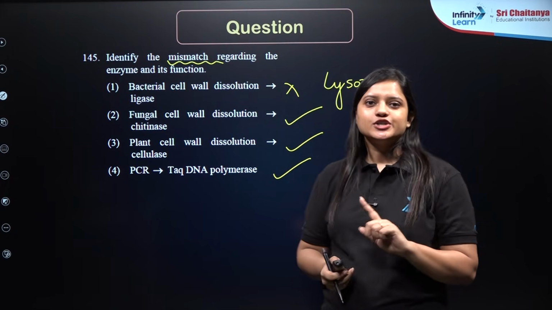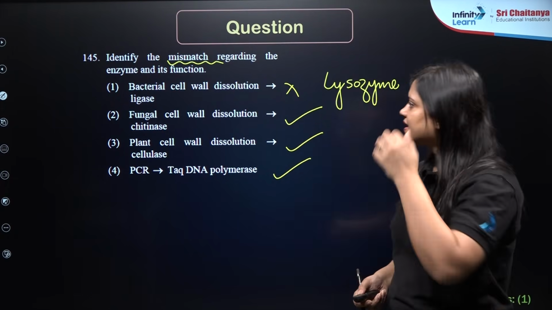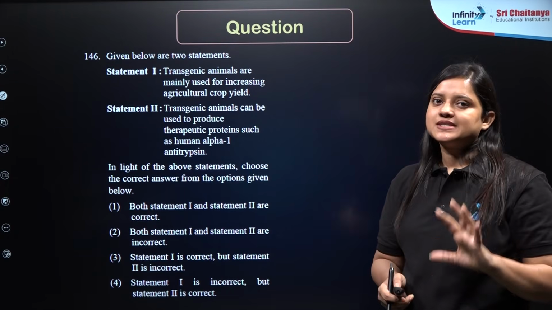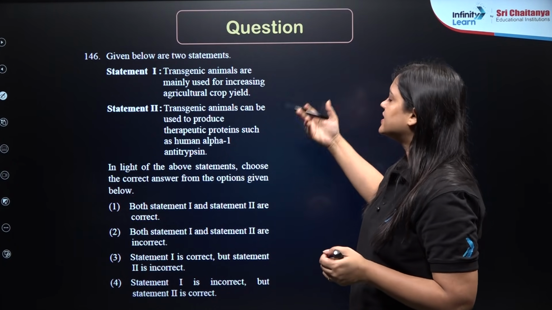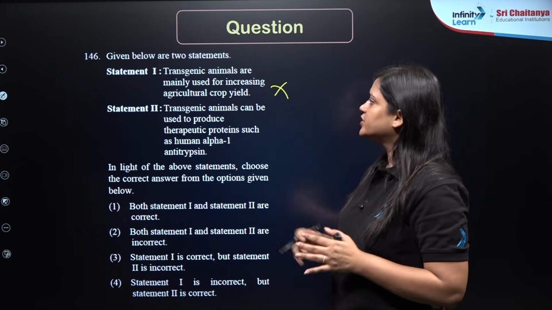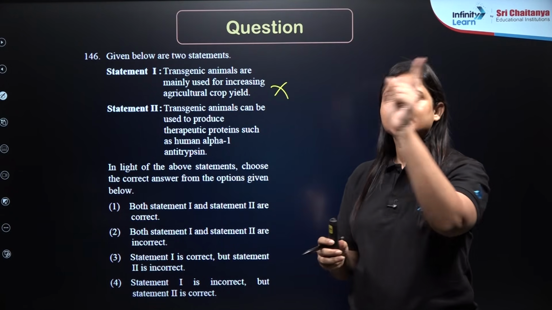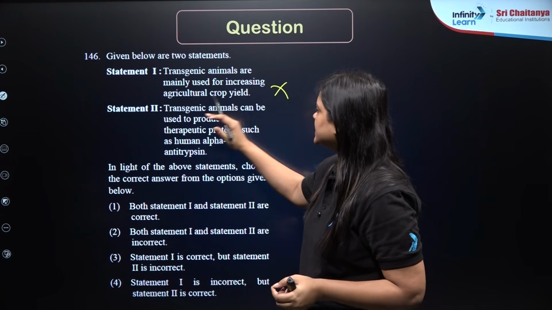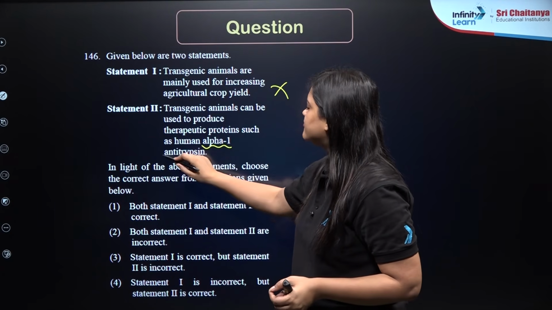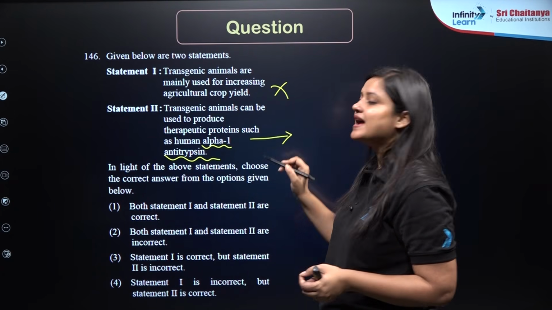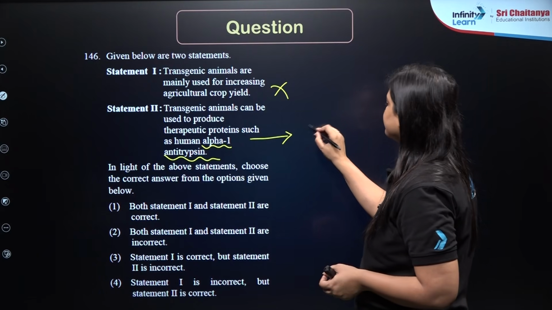So correct answer here should be 1. Question number 156. Transgenic animals are mainly used for increasing the agricultural crop yield. We don't use transgenic animal to increase the crop yield. Transgenic animal can be used to produce therapeutic proteins such as human alpha-1 antitrypsin. Absolutely, to treat emphysema.